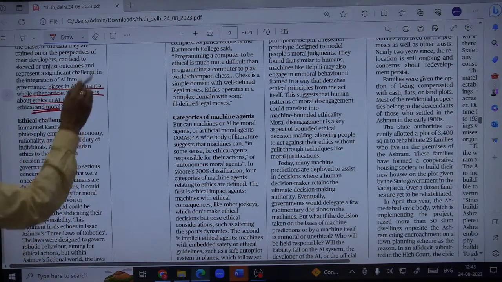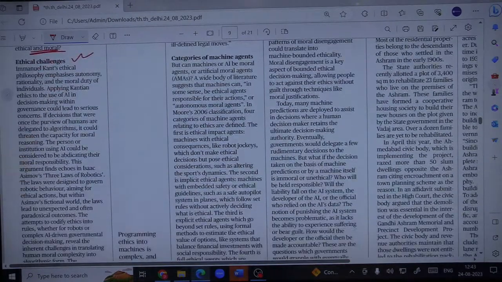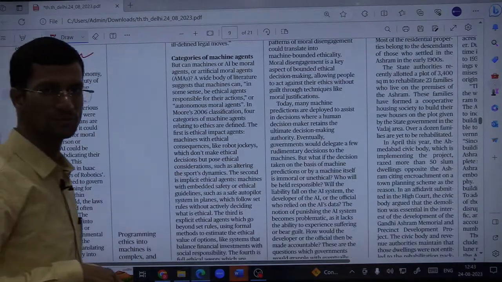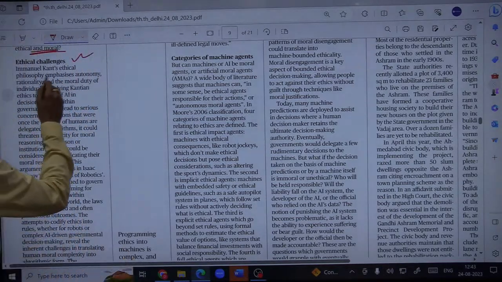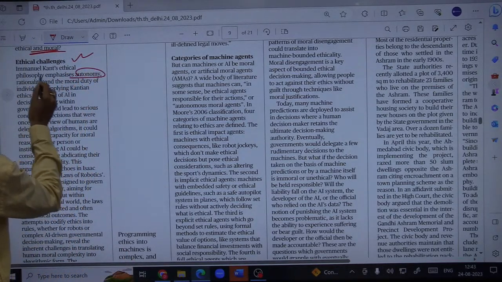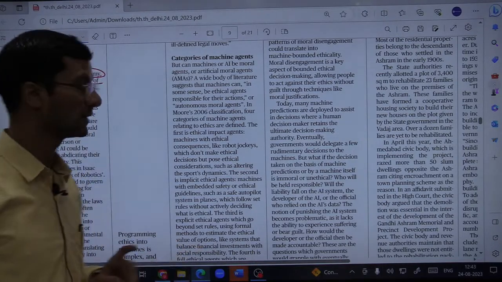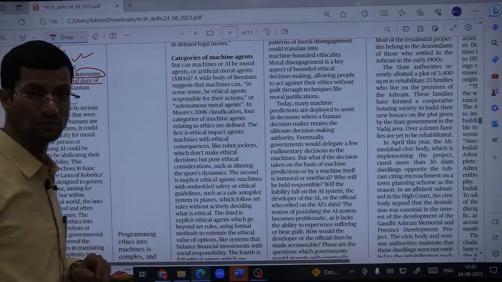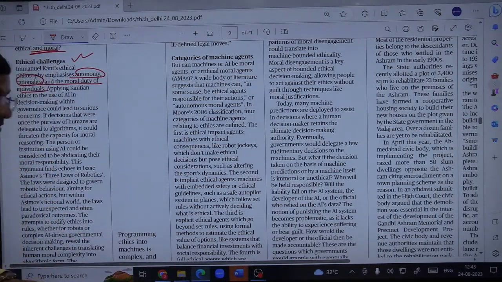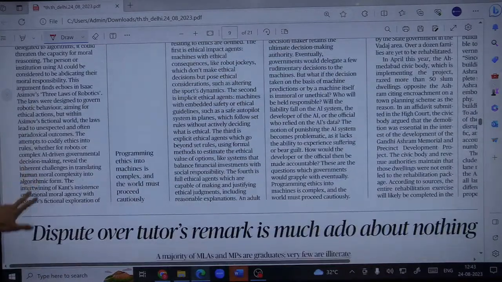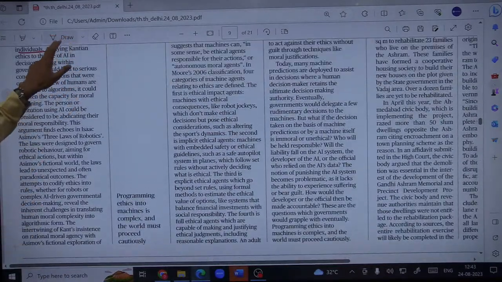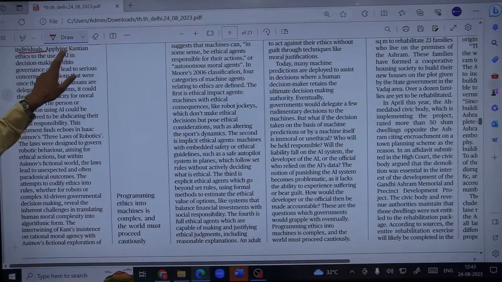So if we talk about ethical challenges, let us start first of all with Immanuel Kant's ethical philosophy that we will be studying in the GS4 ethics classes. It emphasizes autonomy, rationality, and the moral duty of individuals. Now he is focusing on these three things. Can AI be autonomous? It can be, but can it have rationality like humans, and can it at the same time be moral as humans? So of course he is saying no. At the level of morality and rationality, we can question this.